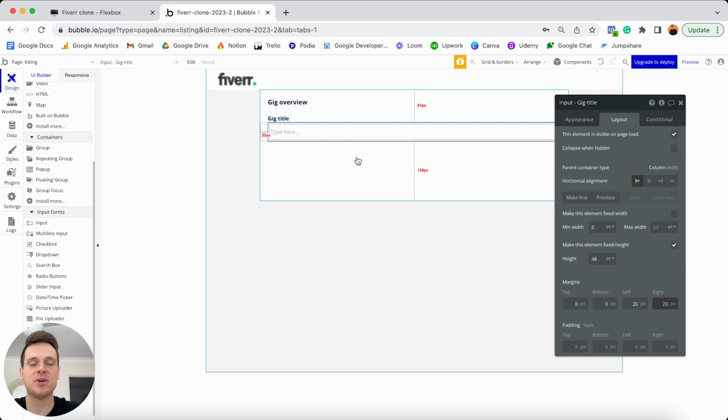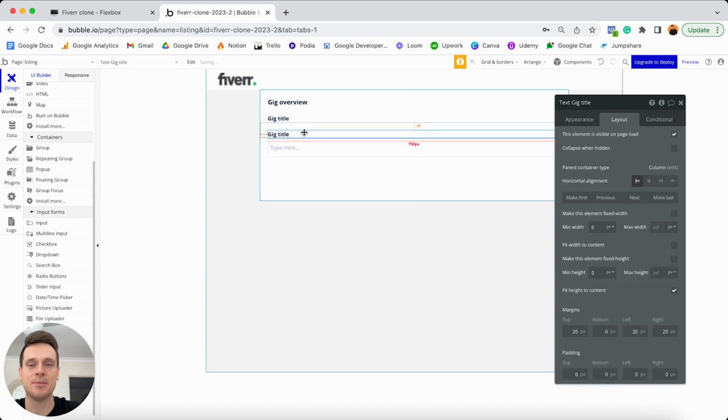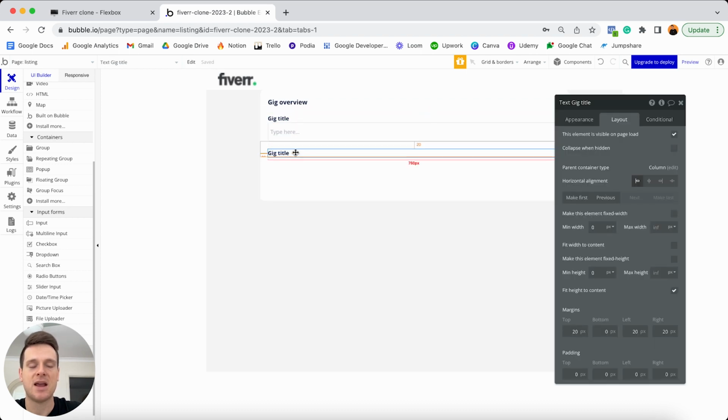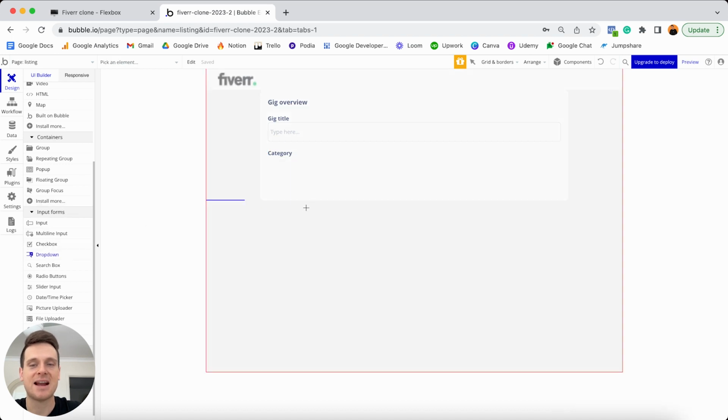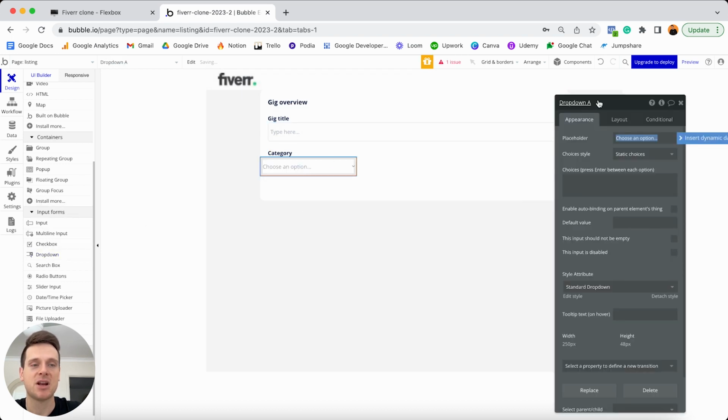Now below this input field, I'd like to add a drop-down menu, which is just going to allow a freelancer to determine what category this freelancing product should belong to. And now before I add in that input field, I'm just going to make a copy of my text element here. I'll drag this down and I'll update this to display the word category. And then from here, I can add in that drop-down menu. So if I head to my input forms, I'm going to add a drop-down menu in here. And I'm going to update the name of this to be called drop-down gig category.